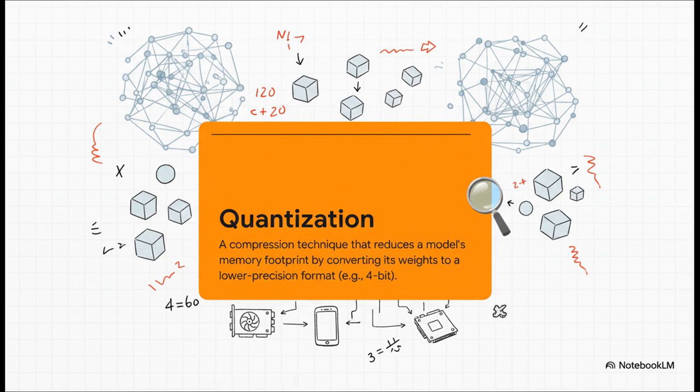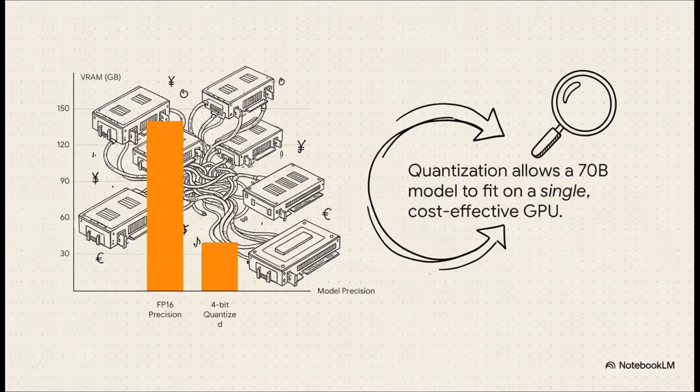And here's the magic trick. It does this without really hurting the model's performance in any meaningful way. So you get this massive model that can suddenly fit onto much more affordable, accessible hardware. And just look at this difference. This is the real game changer. A huge 70 billion parameter model normally needs about 140 gigabytes of VRAM. You're talking about a complex, very expensive multi-GPU setup. But after quantization, it drops down to around 40 gigs, and that is the unlock. That's what lets you run this absolute beast of a model on a single rentable enterprise GPU.